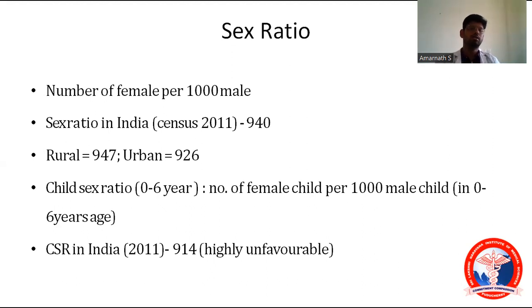And next we have another definition, that is child sex ratio, that is calculated for 0 to 6 years of age. Child sex ratio is the number of female children per 1,000 male children in 0 to 6 years of age. What is the child sex ratio in India according to the 2011 census? That is 914. 914 female children per 1,000 male children. It is highly unfavorable, right? Yes.